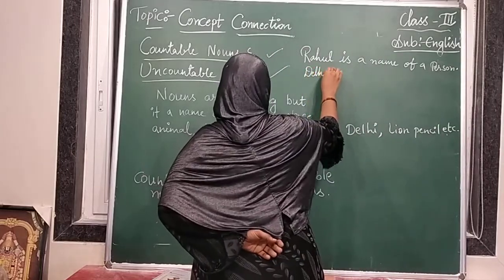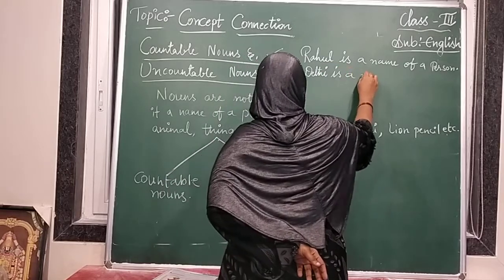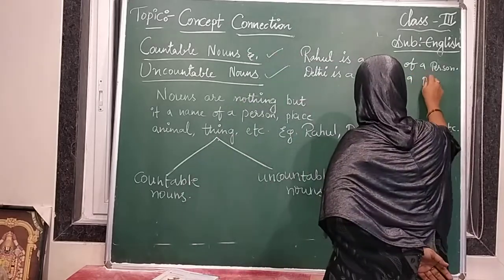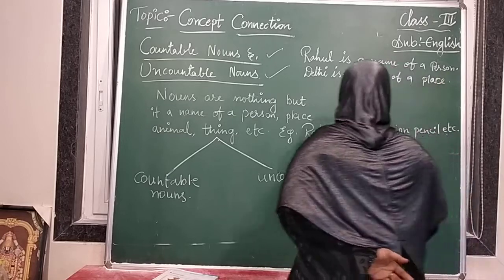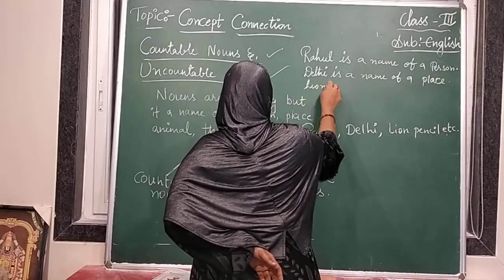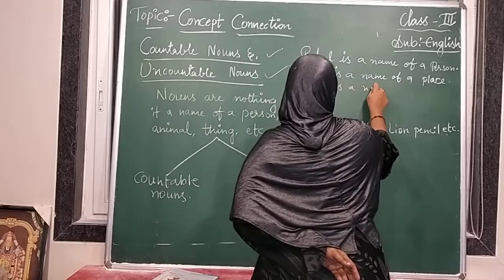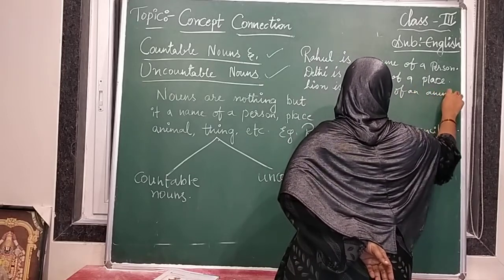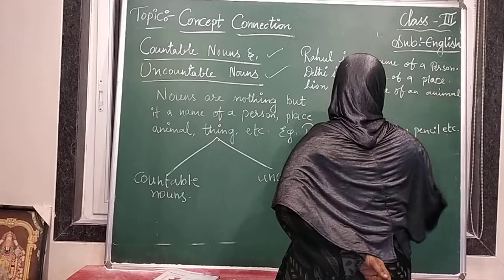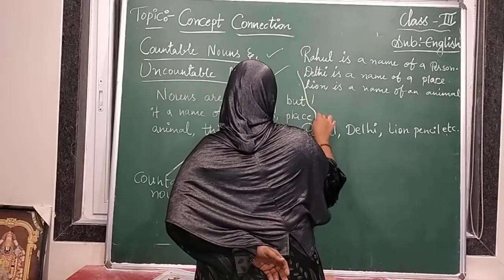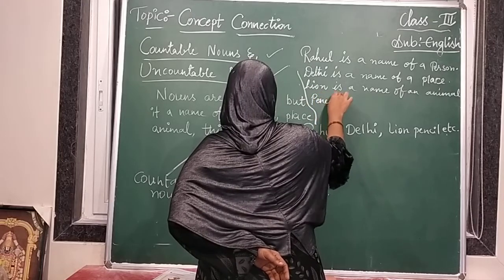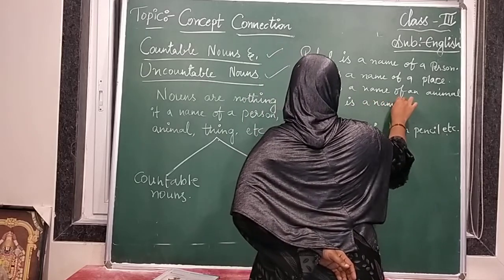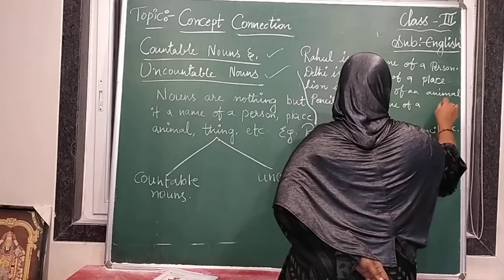Delhi is the name of a place. Lion is the name of an animal. Pencil is the name of a thing.